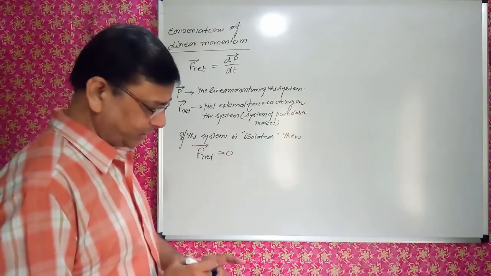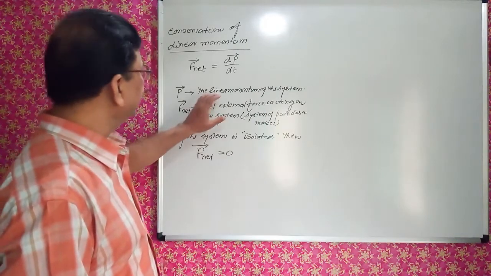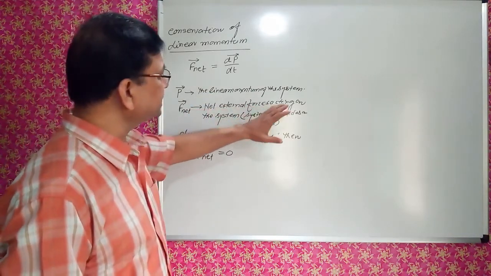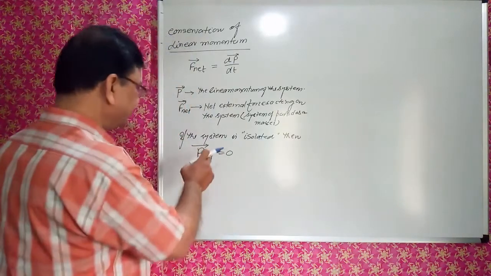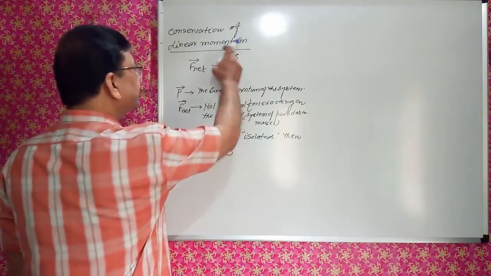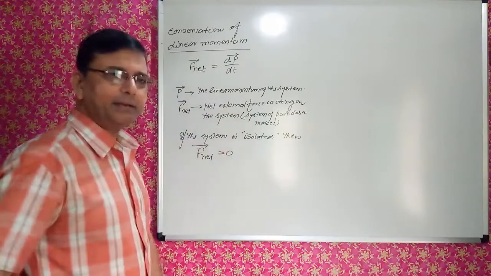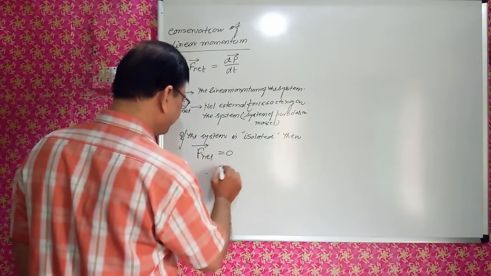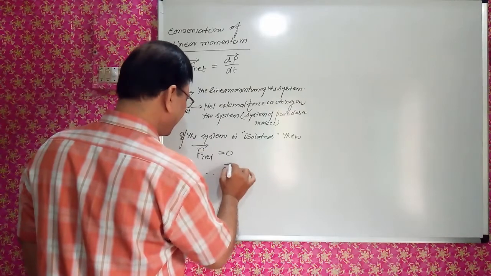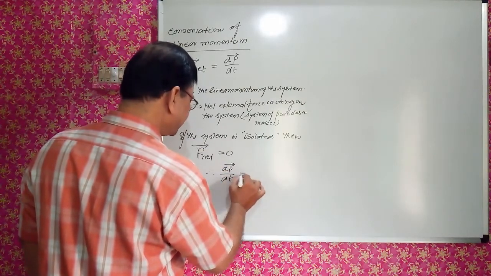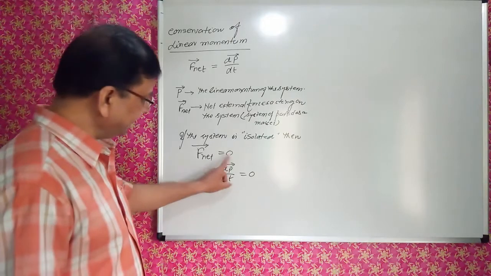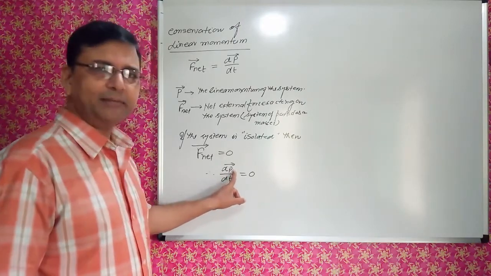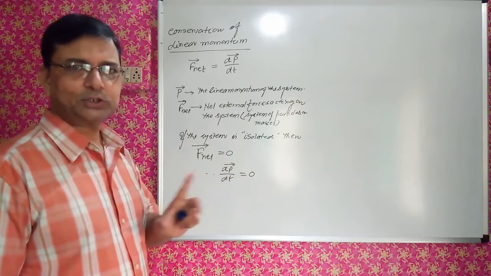F net is 0, and this is the net external force acting on the system. In that case, when F net is 0, the rate of change of momentum is 0. Therefore, dP upon dt is equal to 0. Right? The derivative of momentum is 0, so this momentum has to be constant.